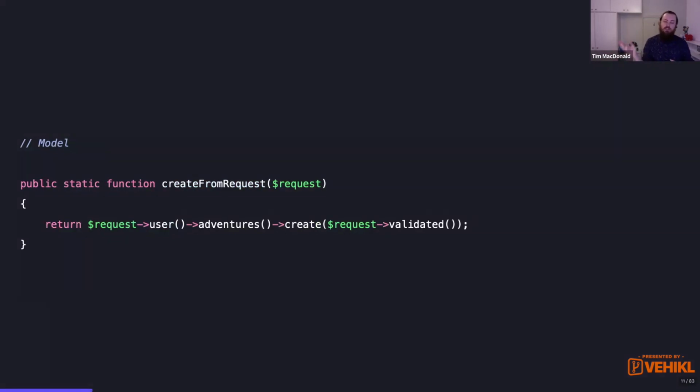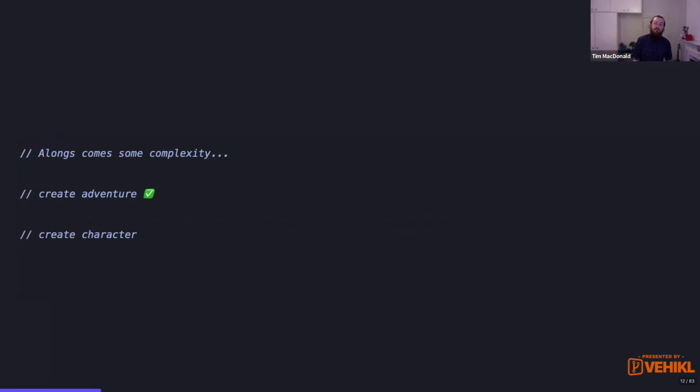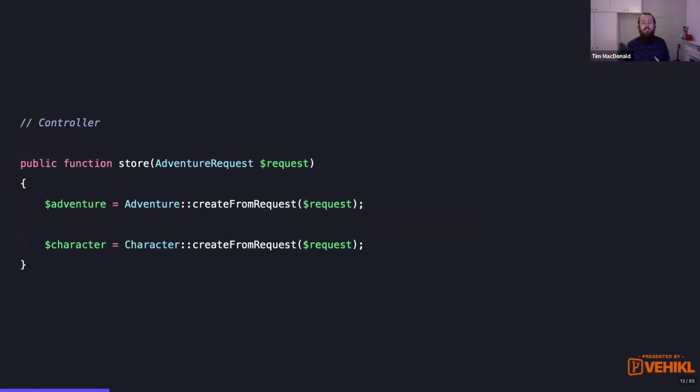So we're creating an adventure that gets assigned to the authenticated user, and we just use the validated data off the request. And everything was good and it worked great. But inevitably along comes some complexity. So we're creating an adventure, but now we also on the same form, in the same request, need to create a character. Well, no problem. We've already got this pattern that we're using. So we'll just add create request to the character as well.